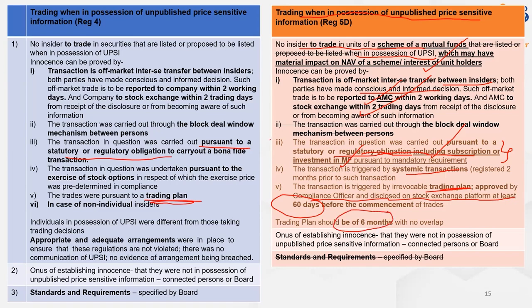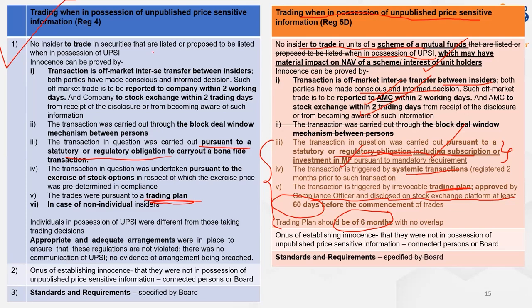Please see, mutual funds, the time period for trading plan in mutual funds is different. अभी हम लोग चैप्टर नंबर 2 में फॉर कंपनीज देखेंगे, बट हियर इट इज डिफरेंट. रिमेंबर, it should be approved by compliance officer, it should be disclosed at least 60 days before commencement of trades and should be running for 6 months, should be of 6 months.